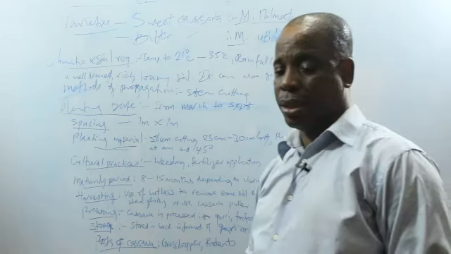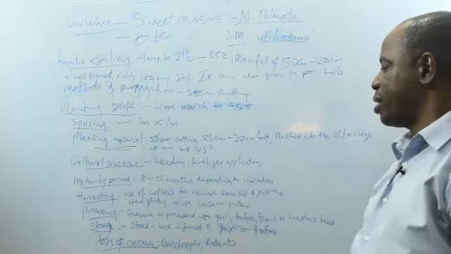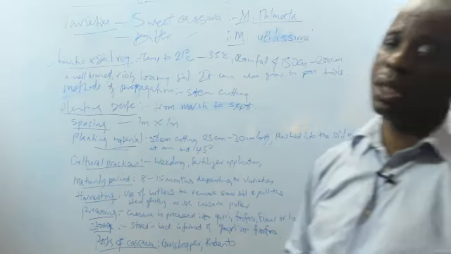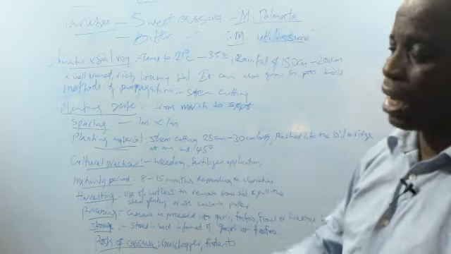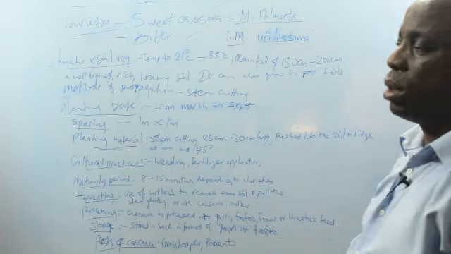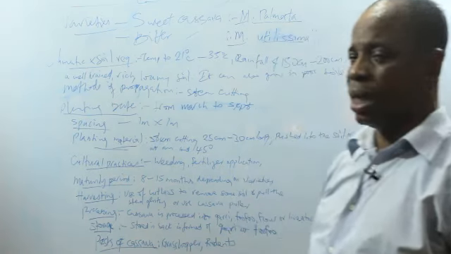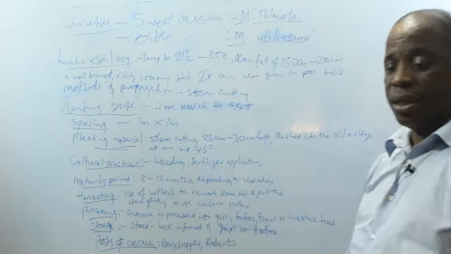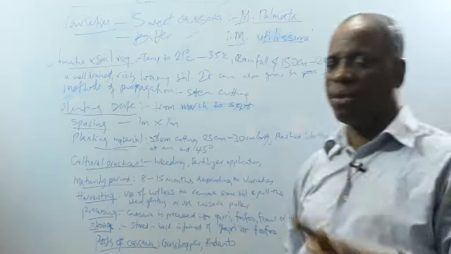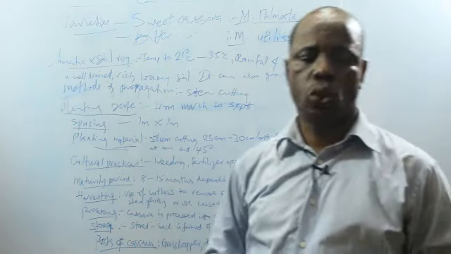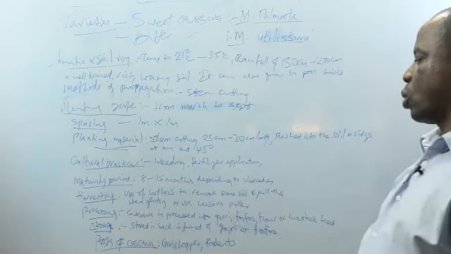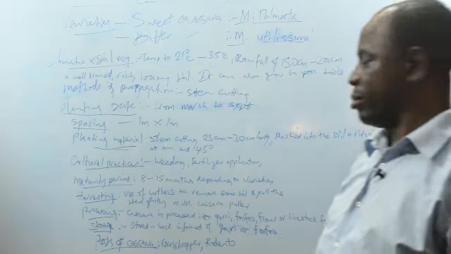Now, cultural practices. After you have planted the cassava, what are the practices that are necessary between the planting and harvesting? Just like any other crops that we have studied, you need to weed it. Weeding is conducted 2 or 3 times before the harvesting. And then you have fertilizer application. You apply about 150 to 200 kg of fertilizer per hectare. You can also control pests and diseases.